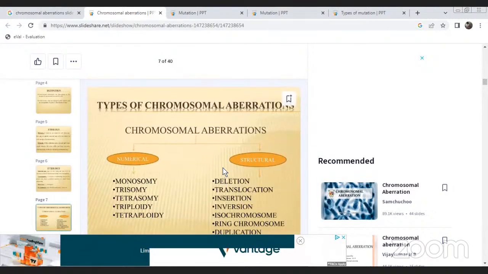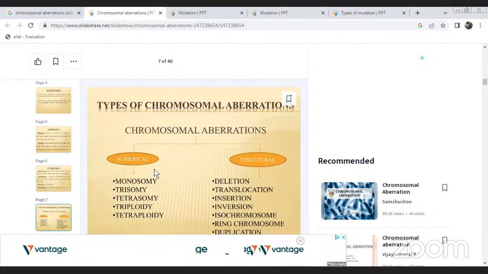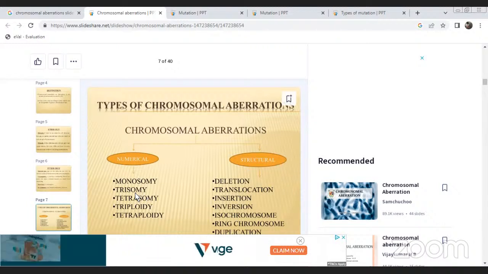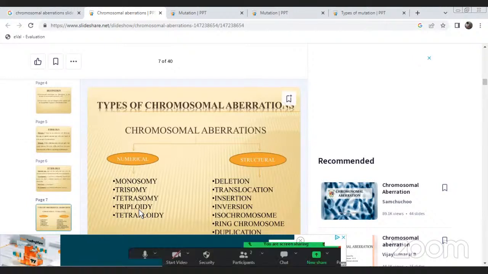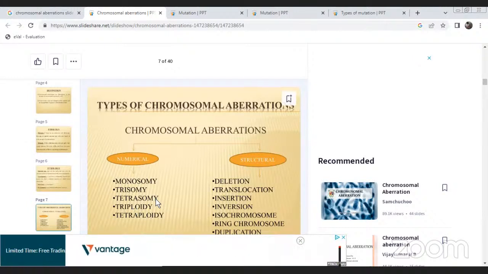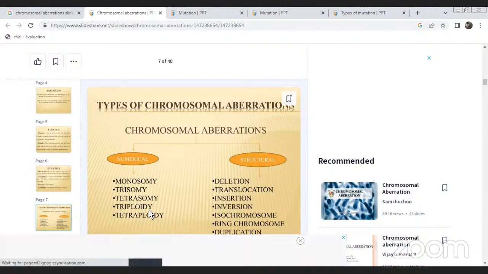There are two types of chromosomal aberrations: numerical and structural. What are the numerical changes? Monosome, trisome, tetrasome, triploidy, and next polyploidy, tetraploidy, monoploidy. These are the numerical changes.